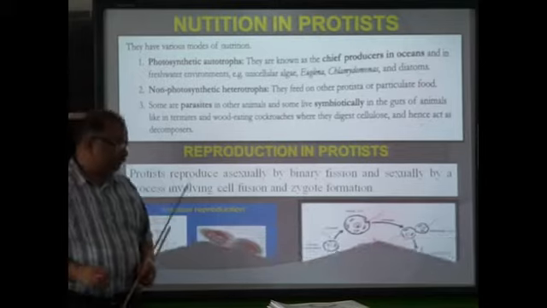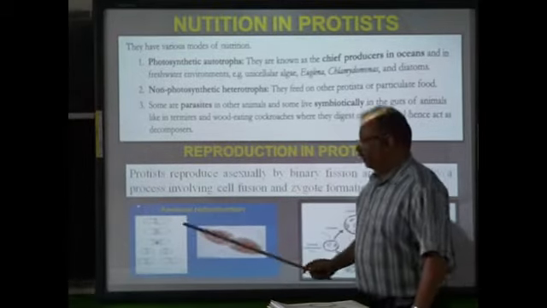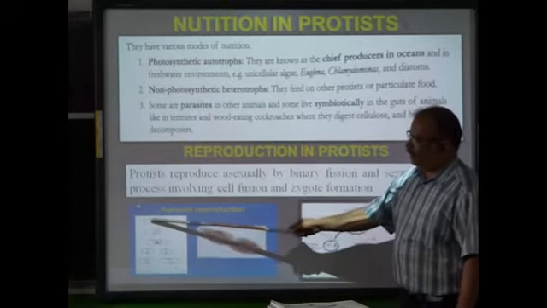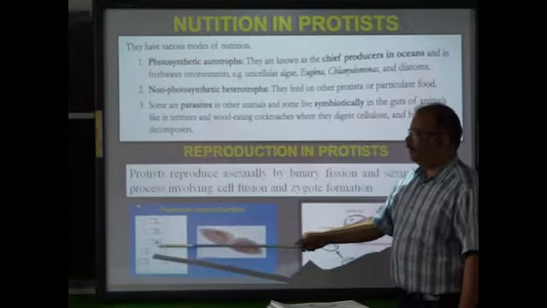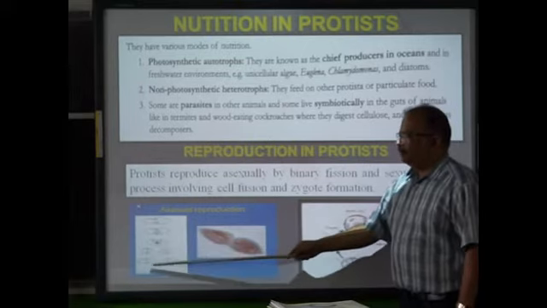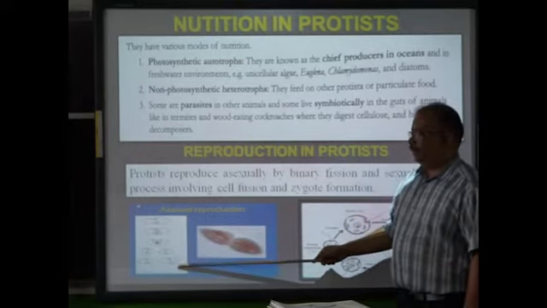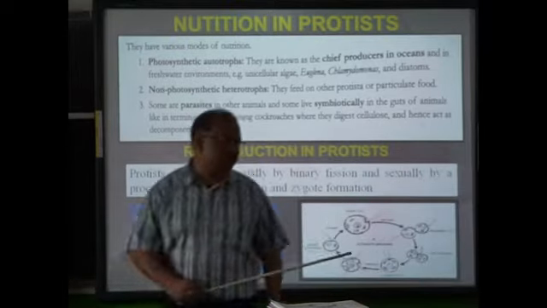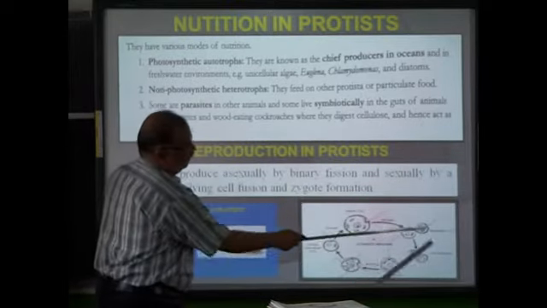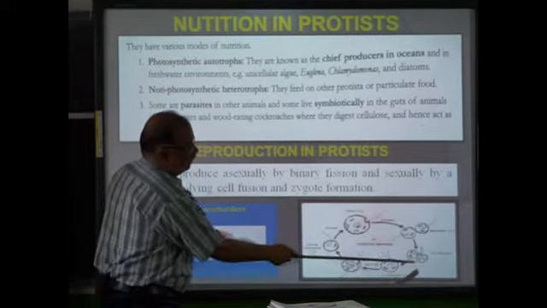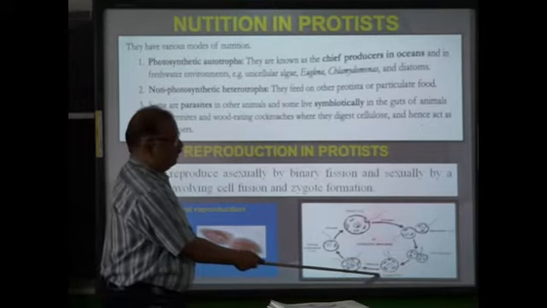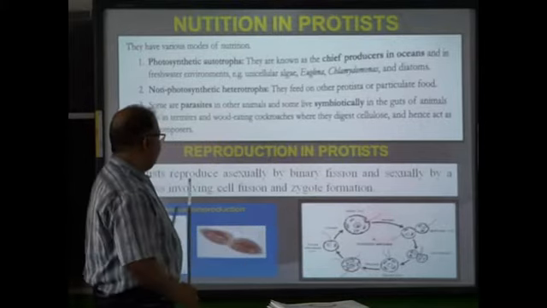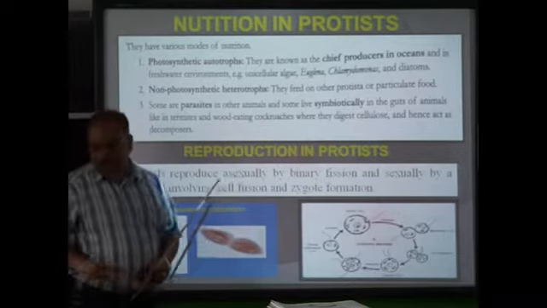Here you can see, Paramecium is also one of the members of Kingdom Protista. Here you can see this adult Paramecium. It divides into two daughter Paramecium. This is the color diagram of it. Here in sexual reproduction, you can see gametes are there, fertilization takes place, and a zygote is formed. Thus they go for sexual reproduction.